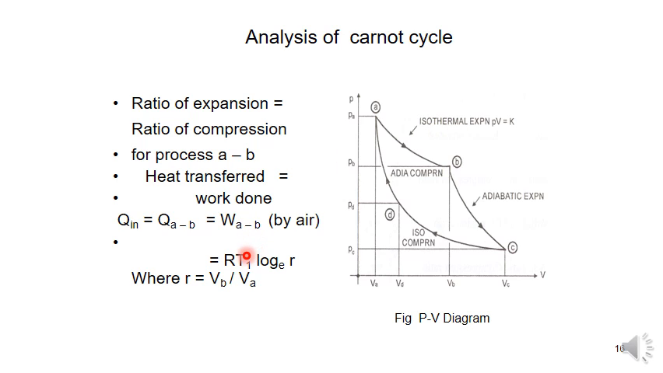We know that the work done during an isothermal process is equal to RT log V2 by V1. So V2 by V1 is nothing but the expansion ratio. Here we are representing the points A, B, C, D, so I am writing V2 by V1 as VB by VA. So the work done during the AB process is RT log base e of V2 by V1, meaning VB by VA.